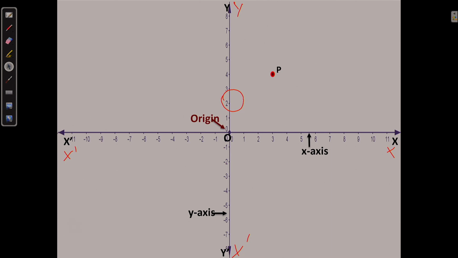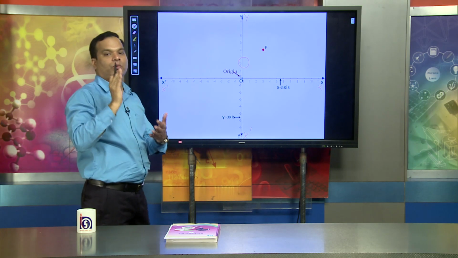The x axis and y axis are perpendicular to each other. Here we observe the x axis, that is X O X dash, and the y axis, that is Y O Y dash, are perpendicular to each other.